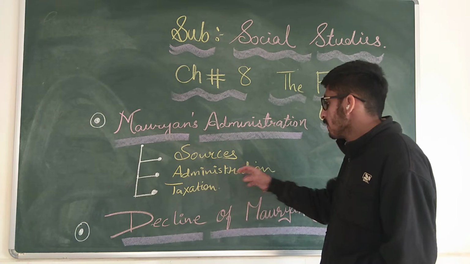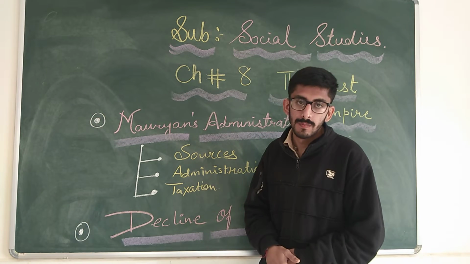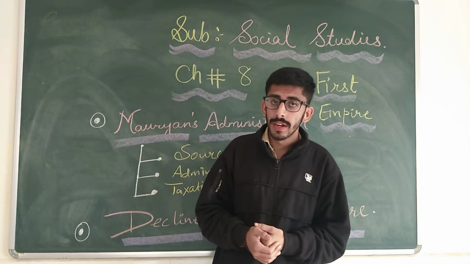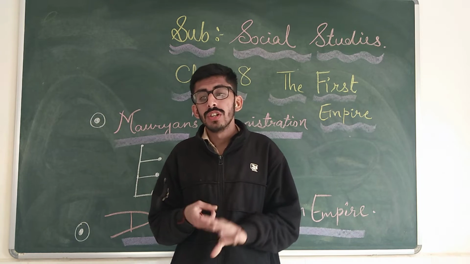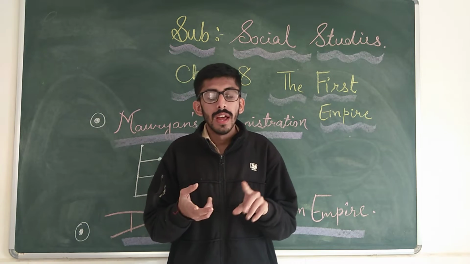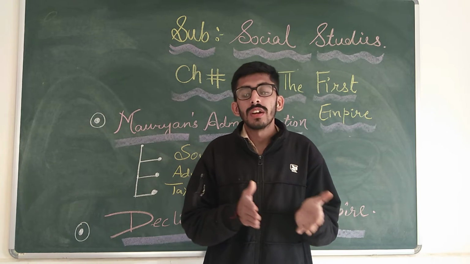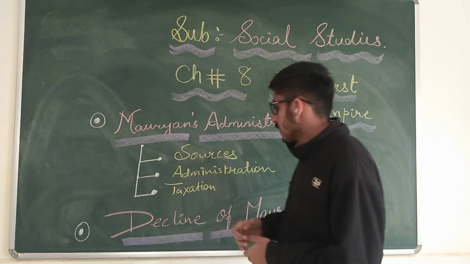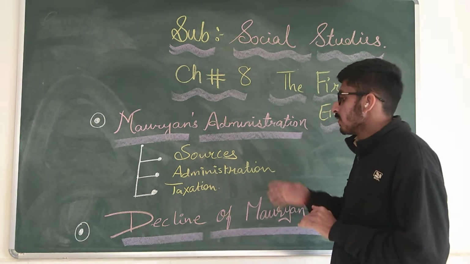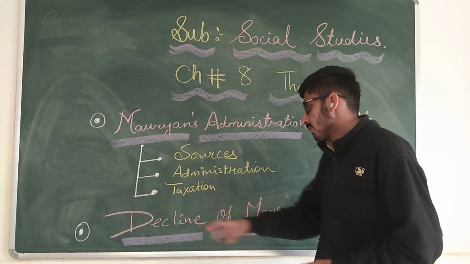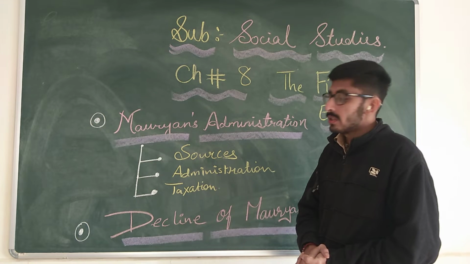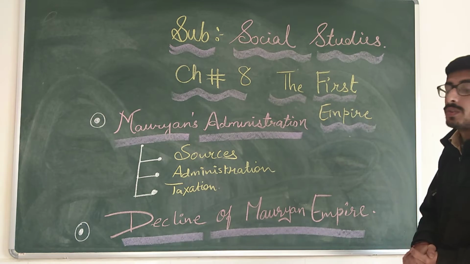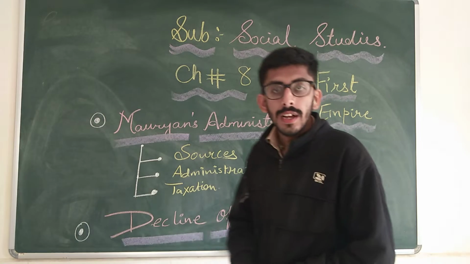And second, administration. And third one is taxation. We have studied the urban, rural, local self-government. In this, the government has three main sources: tax collection and income tax collection, and then the criminals, on whom the government has a penalty. Okay, they are making the penalties. From these, we will study in detail the tax policy, and then, last but not the least, the decline of the Mauryan Empire. Now we will go further in detail.